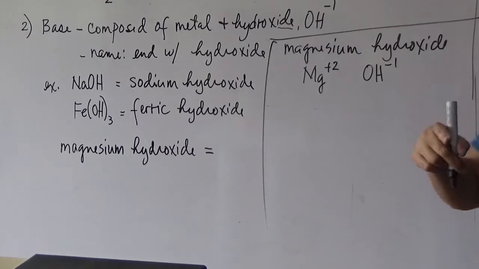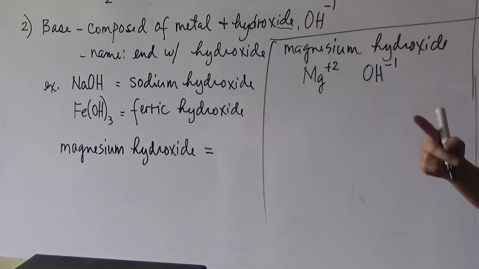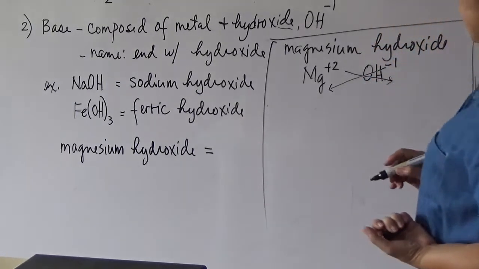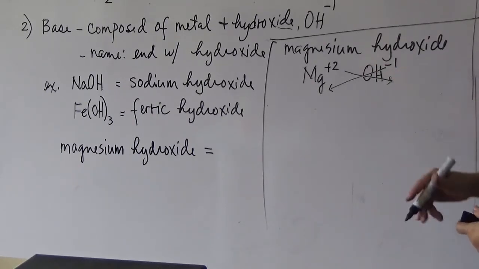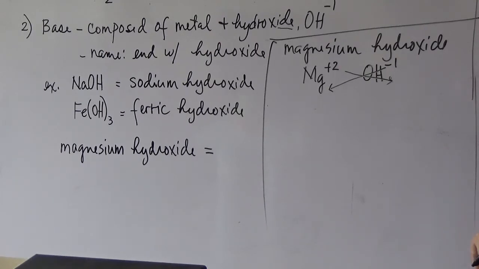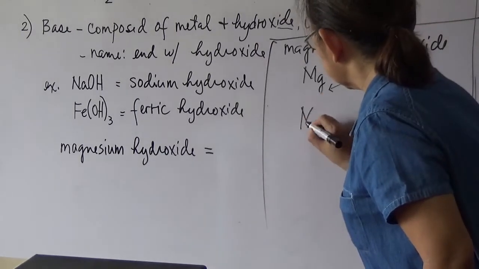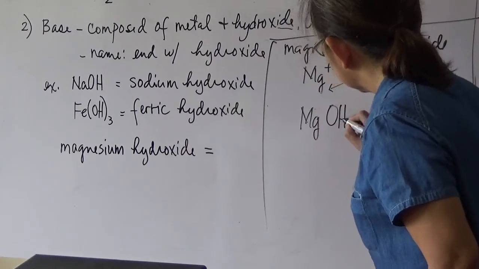So same process, cross indicate their oxidation state as a subscript, omit the sign. Okay? Cross indicate as a subscript, omit the sign. And also take note of the charges, reduce them into the smallest whole number, but in this case, hydroxide is always -1, so there is no reduction of the oxidation state. Cross indicate, so for the magnesium here, the subscript will be 1, and the subscript of the OH will be 2.